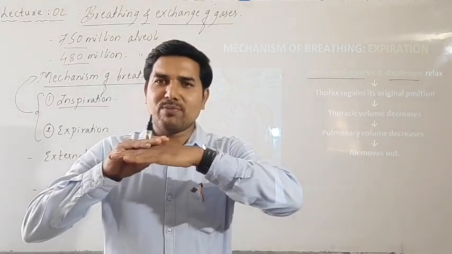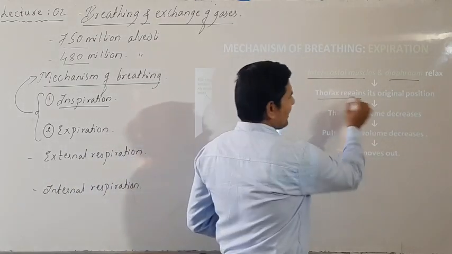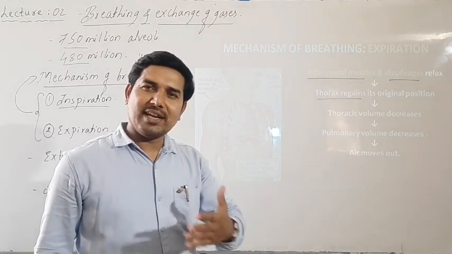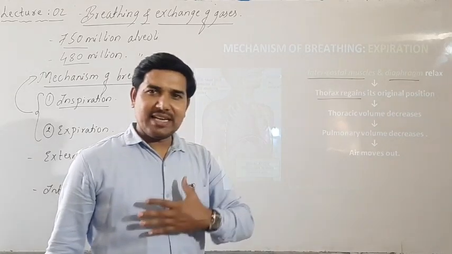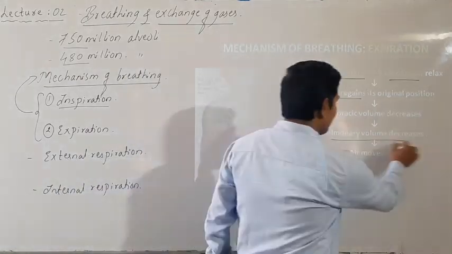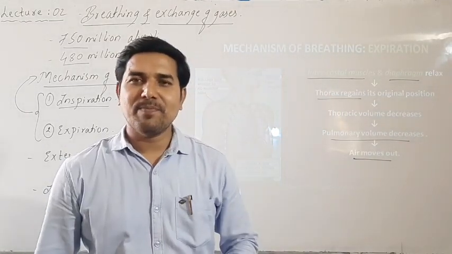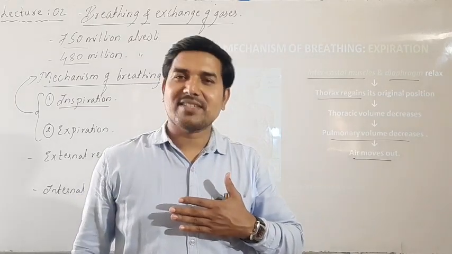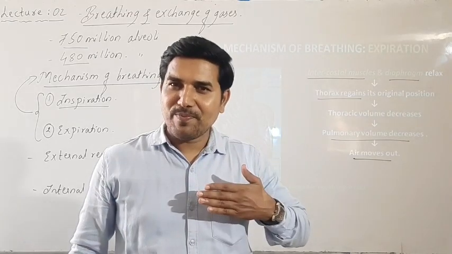The flattened diaphragm will become dome shaped. Then the thoracic region regains its original position. That means the chest region, which we call thoracic, goes to its original position. Thoracic volume, that means the inside thoracic volume, gets decreased. Then pulmonary volume gets decreased. Air moves out of the lungs. When the intercostal muscles get relaxed, the ribs will move downward and inwards.